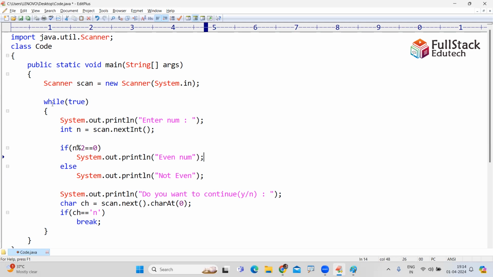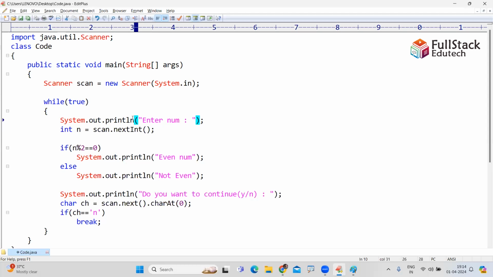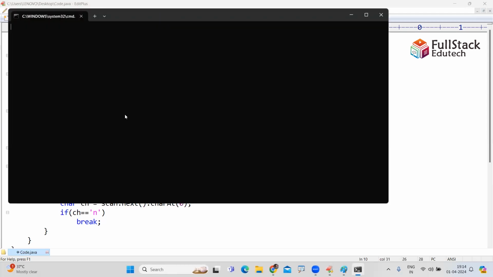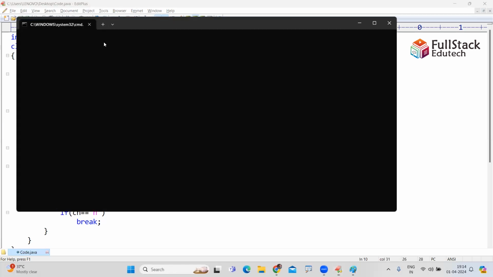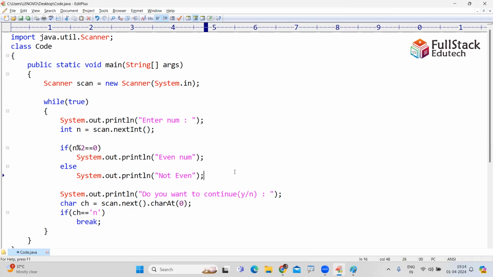So first, it will ask you to enter the number. Along with the execution, I'll explain. Look at this. Enter number. Suppose I'm entering 13. It takes that 13, and using this if else, we are checking whether this number is even or not. It will print not even. Again, it is asking, do you want to continue? No, I don't want to continue. Then it will stop.